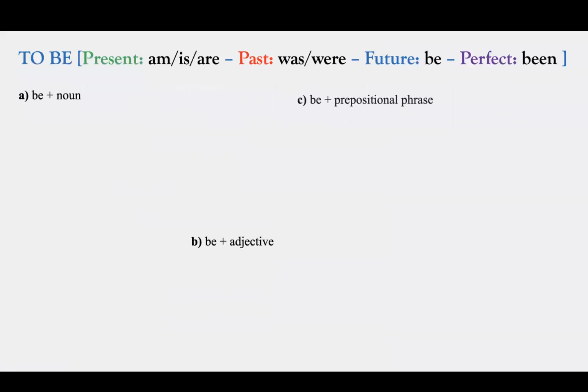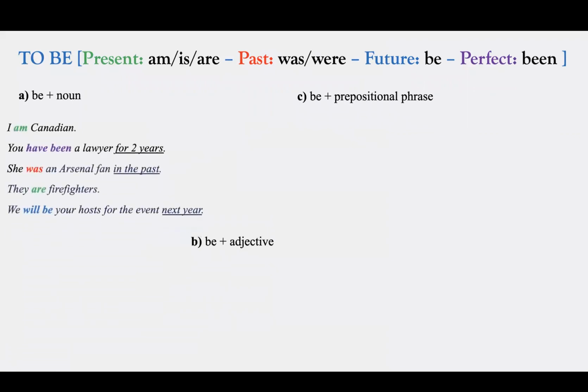But before that, we will check how we use be and when we use be in English. So after to be, we can use a noun. Here we go. When we say I'm Canadian, or when we say you have been a lawyer for 2 years. So here in the second example, we say you have been because it's present perfect tense, because it's a process for 2 years. It's not only about the present time. It started in the past and it went on for some time and it is still valid at present. So it includes a process.